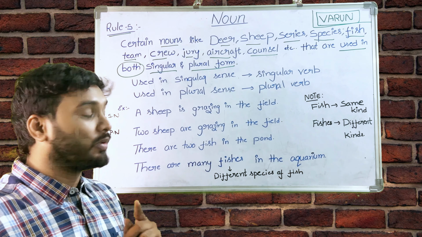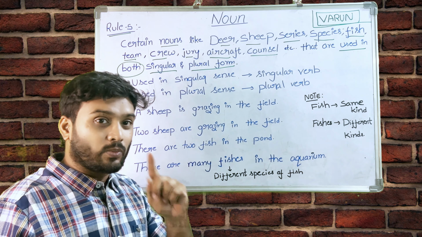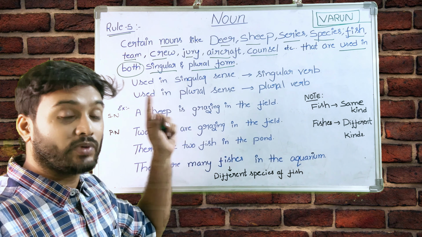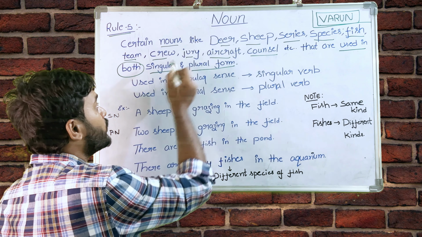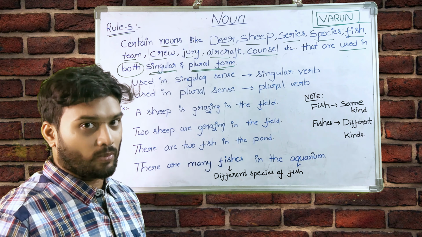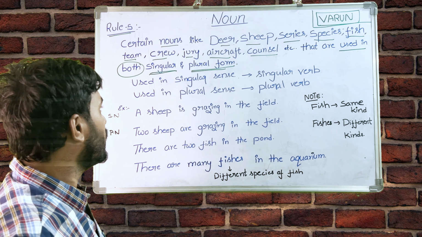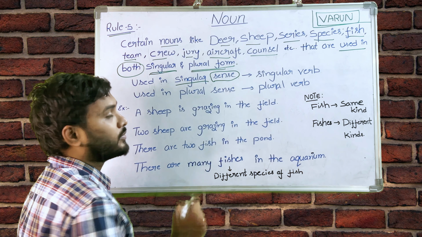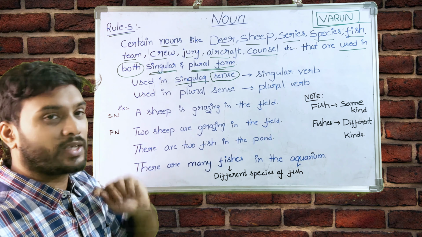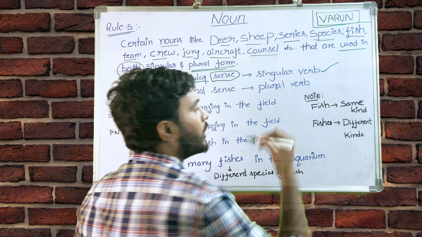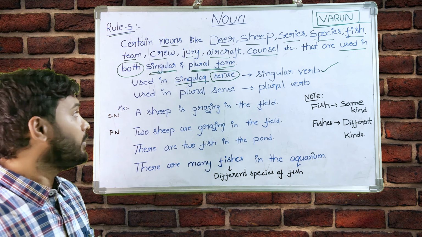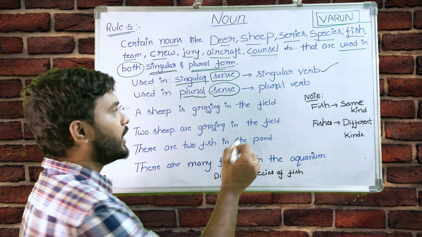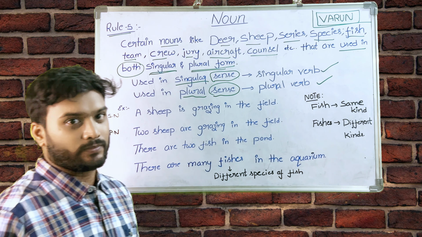In the last 4 rules, we observed one thing: some nouns may be used with the singular or some nouns with the plural. But in this case we are using nouns in both singular and plural form. Now see here, if the noun is used in a singular sense, then we will use a singular verb. If the same noun is used in a plural sense, then we will go with the plural verb.